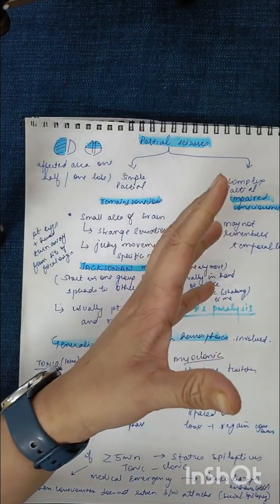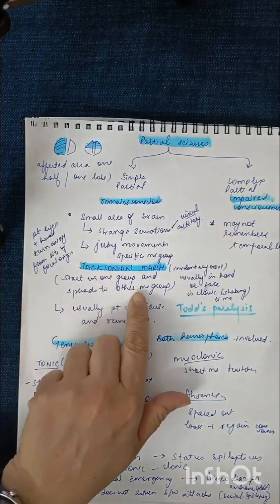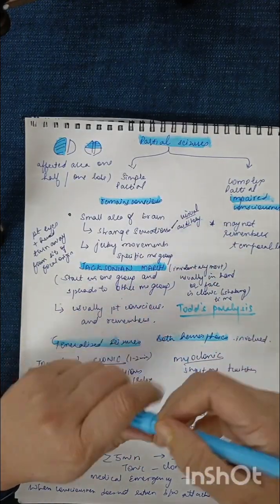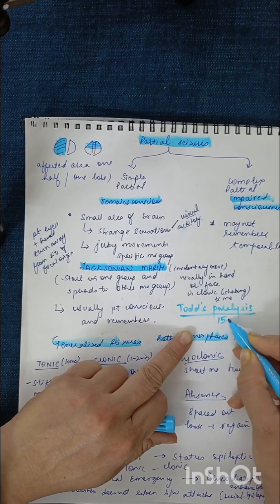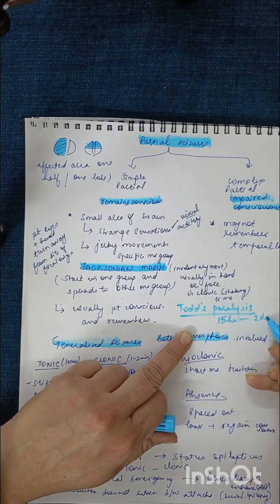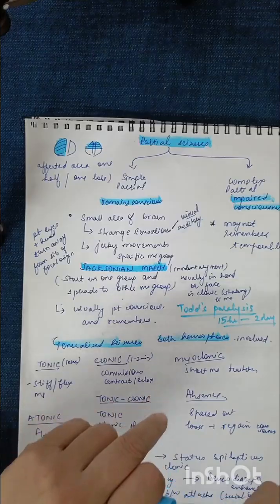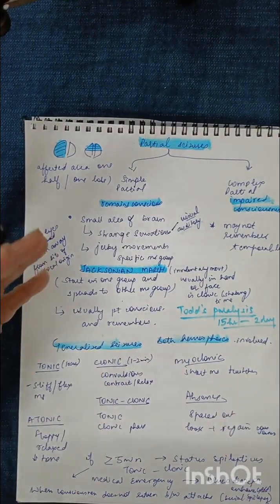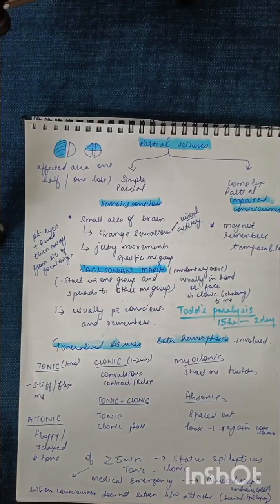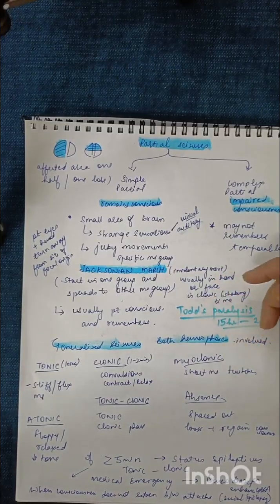The person will find it very difficult to move the hand if it is involving the hand. This can happen, and it should go away within 15 hours to 2 days. Fine. So this weakness remains for a maximum of around 2 days, not more than that. That is called Todd paralysis.